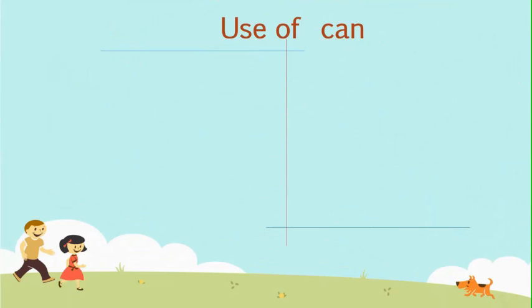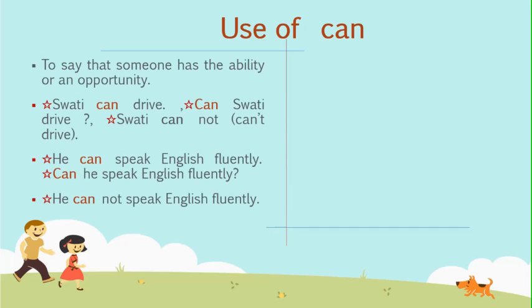Let's learn all these modals in detail. First we will learn uses of can. Can is used to say that at present someone has the ability to do something. For example, Swati can drive. It means Swati has the ability to drive. Can Swati drive? Here the speaker wants to know whether Swati is able to drive. Swati cannot drive. It is a denial of the fact and it means Swati does not know how to drive.